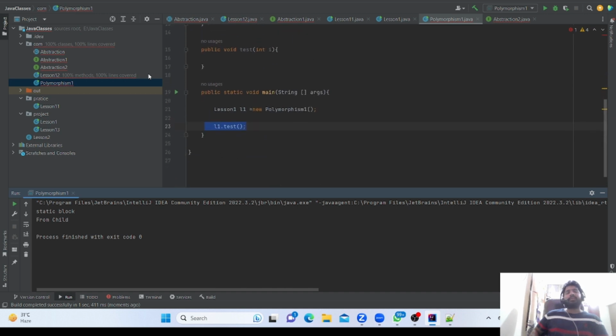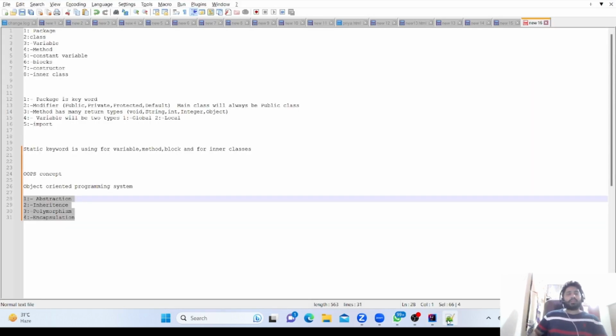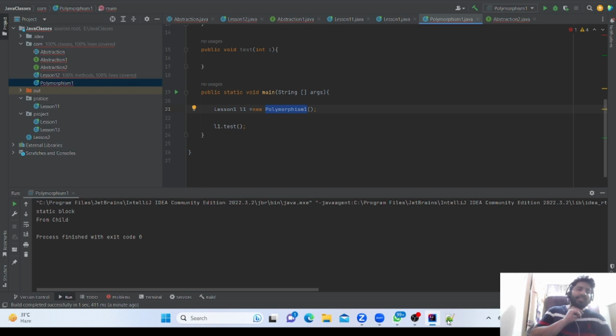What is happening first is the compiler checking whether the test method is available in lesson 1 or not, and then the compiler is okay. Then after compiling, when running the class, it will come to the new polymorphism class and check whether this test method is available in this class or not. If it is available, then it will override that method, and for that reason it is coming from child. So this is called runtime polymorphism.